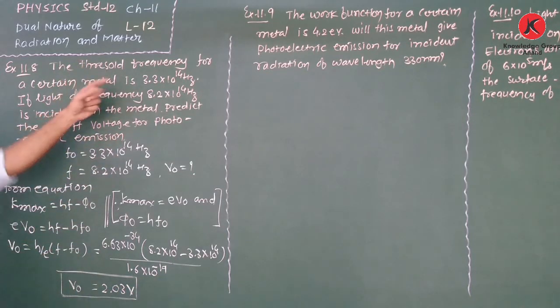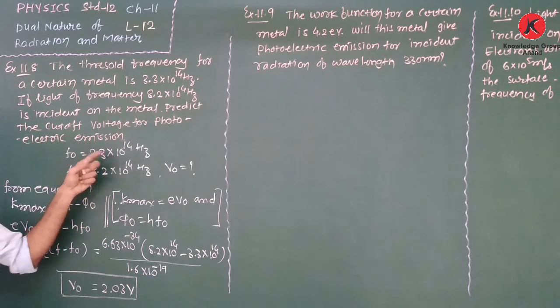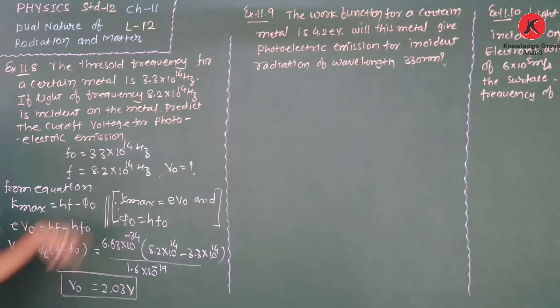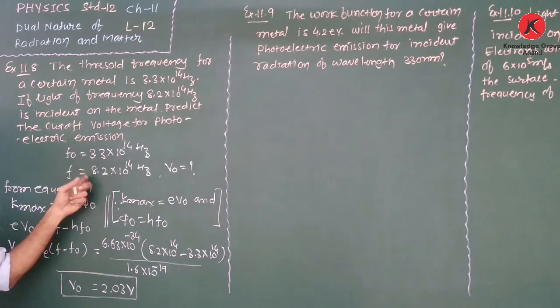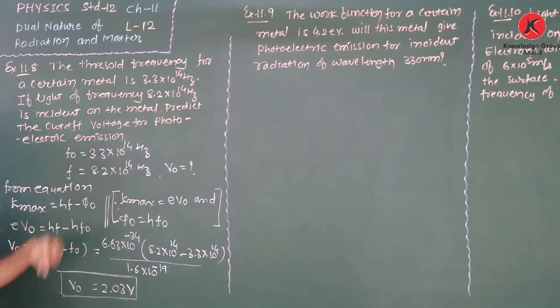Again, the threshold frequency of a certain metal is given. The value of f0 is given as 3.3 × 10^14. If the light of frequency 8.2 × 10^14 Hz is incident on the metal, calculate the cutoff voltage or the stopping potential for photoelectric emission. So f0 is given, f is given, we require the stopping potential.